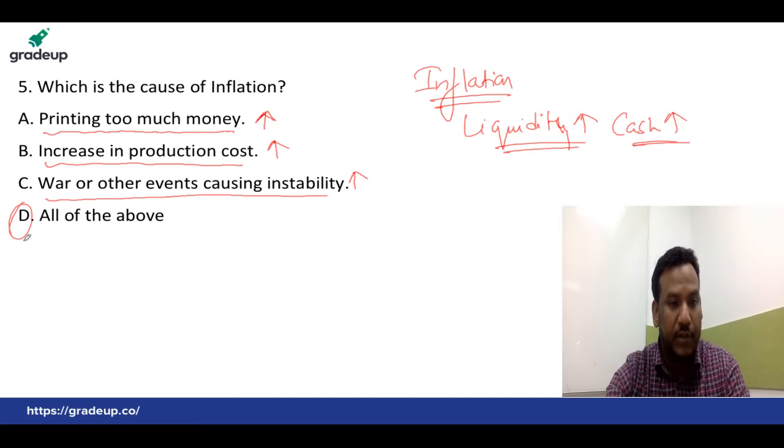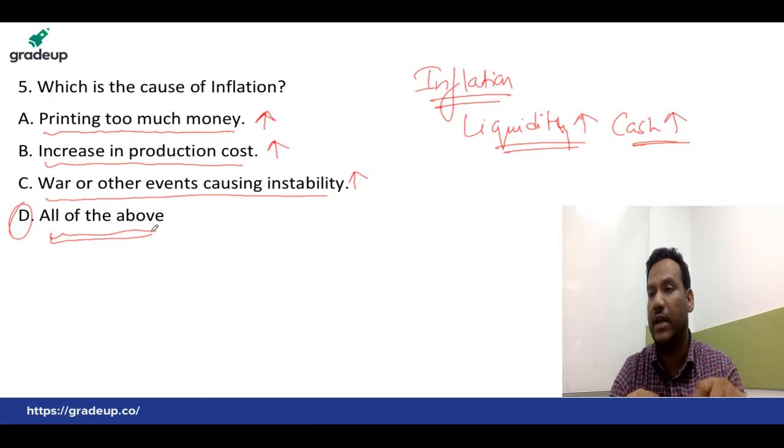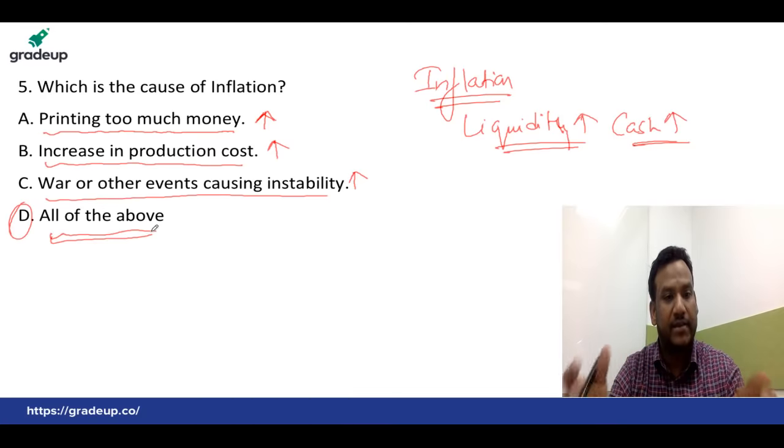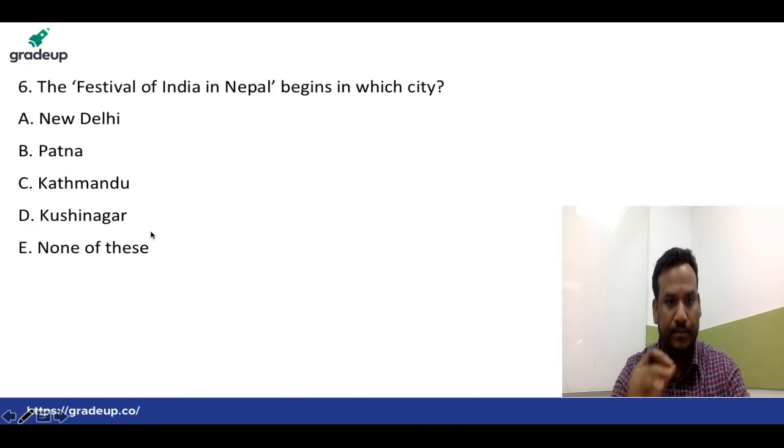So the right answer will be all of these. All of the above reasons are responsible for inflation in the country. The right answer is D. Question number 6.